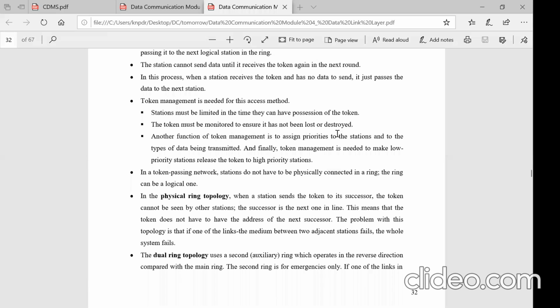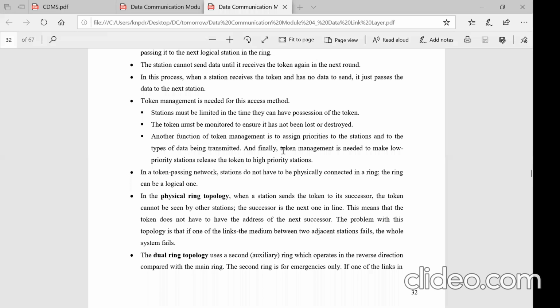Or it may be destroyed, or it may be corrupted. So a monitoring mechanism is essential in this. Then another function of token management is to assign priorities to the stations sometimes, depending upon the type of the data to be transmitted, right? So here also the priority can be assigned.